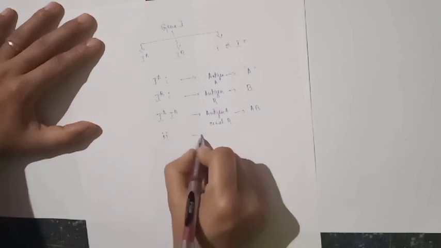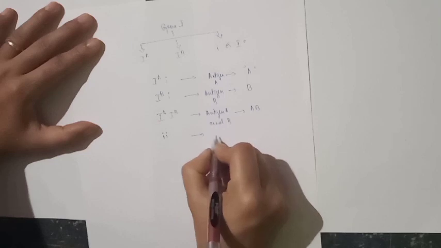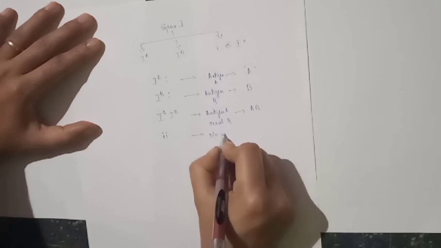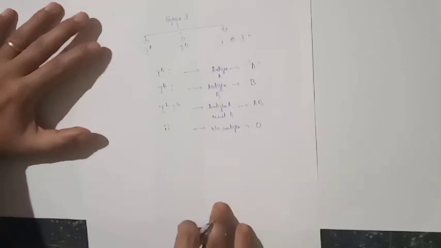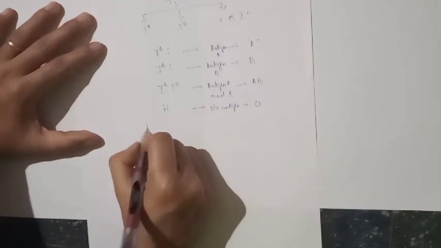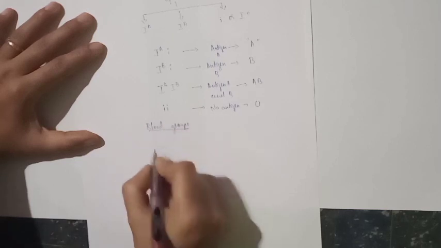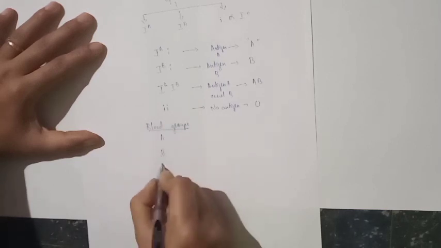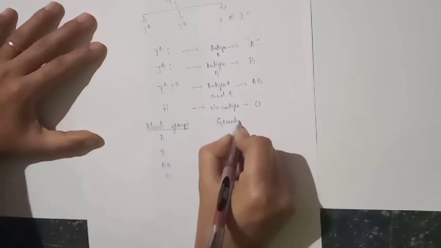Suppose both recessive alleles are present, small i together, there is no production of any antigen, then the blood group becomes O. So, these are the blood groups. I am writing here the different blood groups A, B, AB and O. And these are the genotypes.